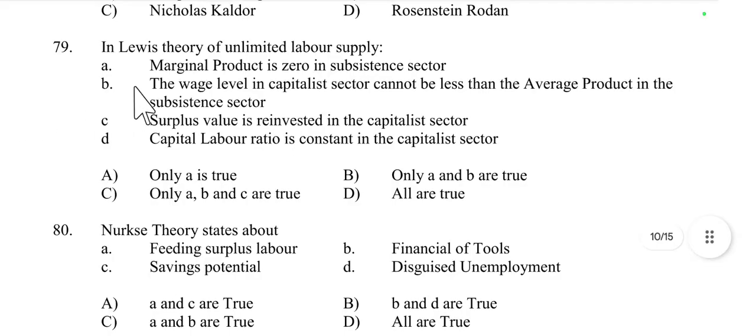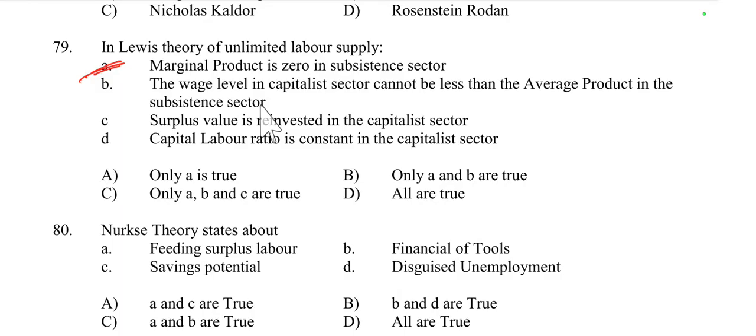Then question number 79, Lewis theory of unlimited labor supply. First one: marginal product is zero in the subsistence sector. In the traditional subsistence sector, often referred to as the agricultural sector in the Lewis model, the marginal product of labor is effectively zero because labor is in excess and doesn't contribute to additional output. So here option A is correct. Then option B, the wage level in the capitalist sector cannot be less than the average product in the subsistence sector. So this is also right.